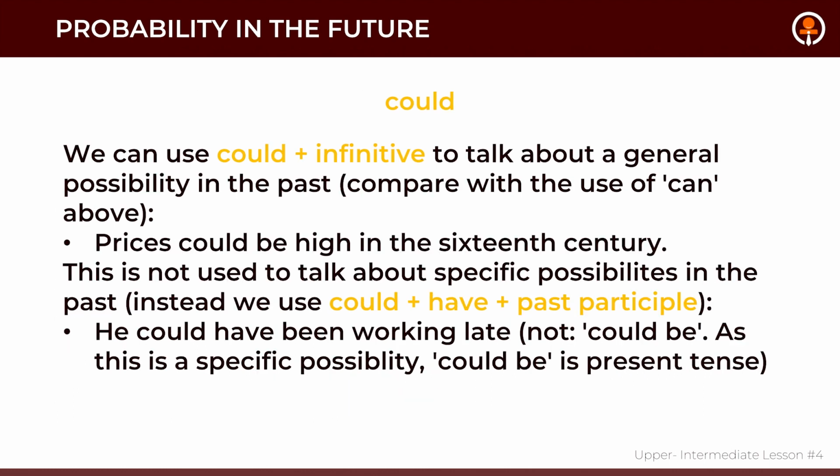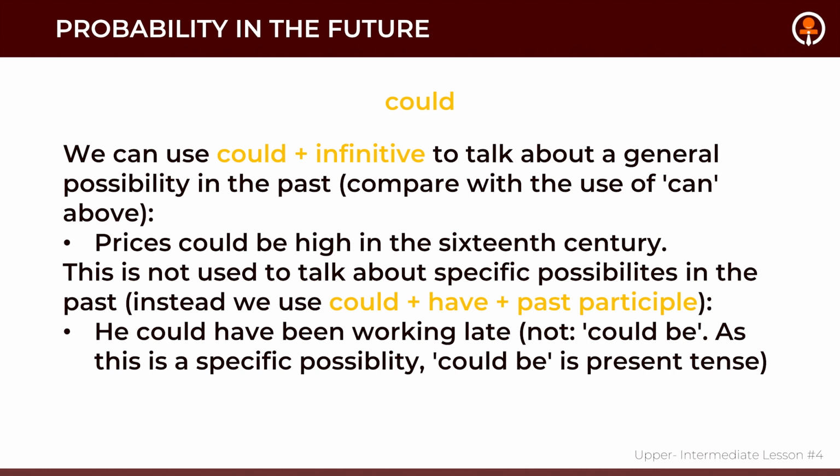Also, we use could plus infinitive to talk about a general possibility in the past. For example, prices could be high in the 16th century. In general, the modal verb could is the past expression of the modal verb can. Can is the present expression, could is the past expression. So this is not used to talk about specific possibilities in the past.